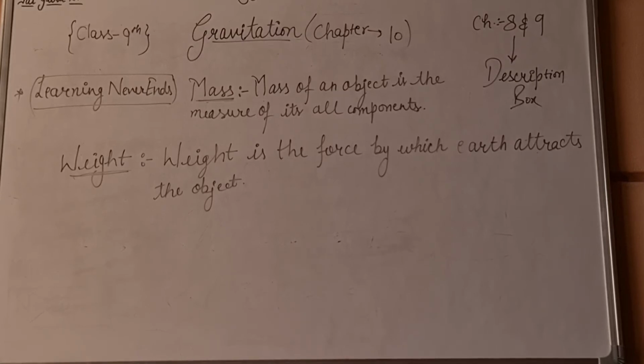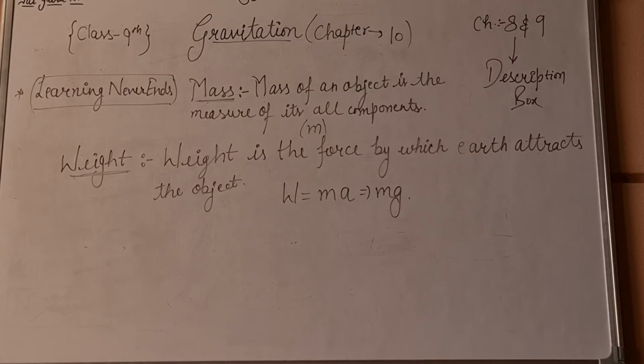So the expression will be W is equal to mass into acceleration, because force is equal to mass into acceleration and weight is the force. So the formula is weight is equal to mass into acceleration. Here m is the mass of an object and a is the acceleration due to gravity. It means we can convert this a into g, right? Its value is 9.8 meter per second square for the earth, right?